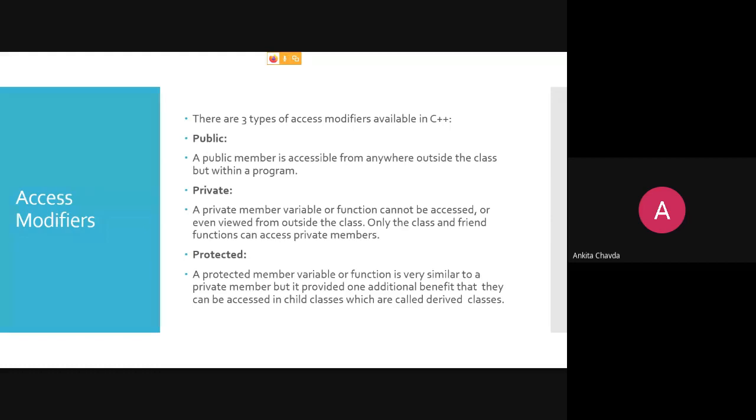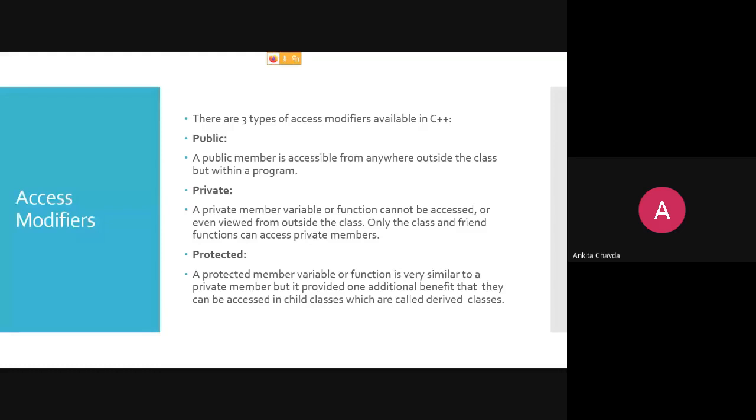So he can also access your data. So one is you and the other one is your friend. Only two persons can use or access that data. Okay. And the protected one means a protected member variable or function is very similar to the private member, but